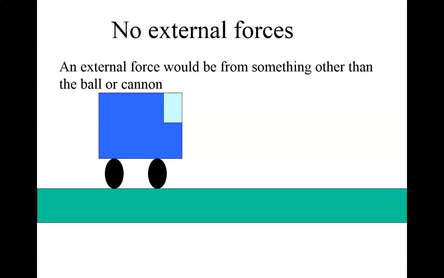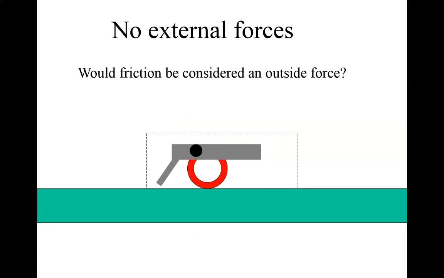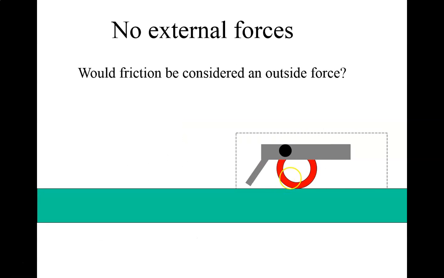So momentum would not be conserved in our cannonball system. Now, if we included the truck in our system, then it would be conserved. Okay. What about friction? Would friction be an external force? Well, it would be, because the friction is caused by the earth, and the earth is not part of our cannonball system. So friction is what causes the cannon to lose its negative momentum and come to a stop.